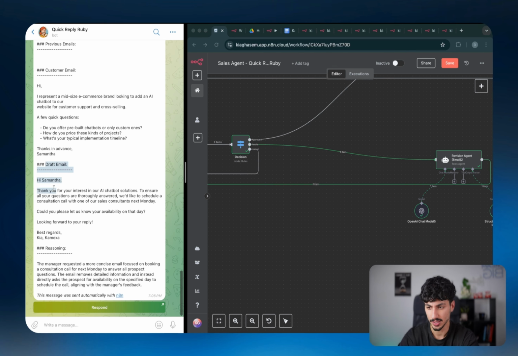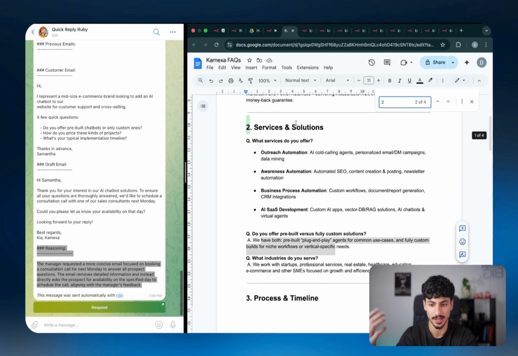So as you can see, the new draft email says, thank you for your interest in AI chatbot solutions. To ensure all your questions are thoroughly answered, we'd like to schedule a consultation call with one of our sales consultants next Monday. Could you please let us know your availability on that day? Now, something really cool inside of the email agent is I've also taught it to define exactly what the reasoning behind saying what it's saying actually is. Because a lot of the times you might not know every single thing that's inside the FAQ document.